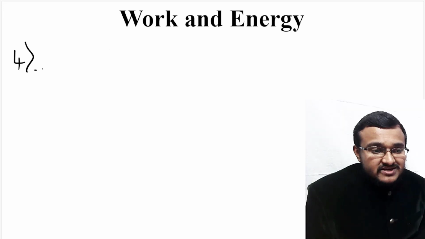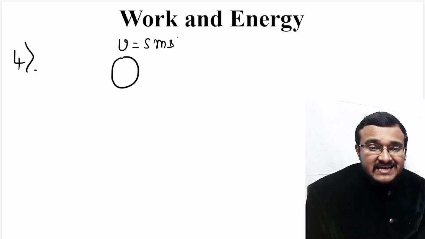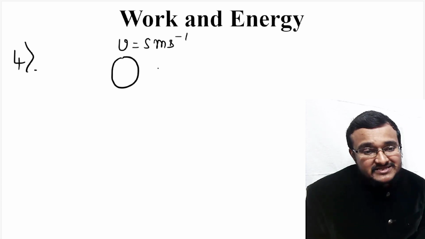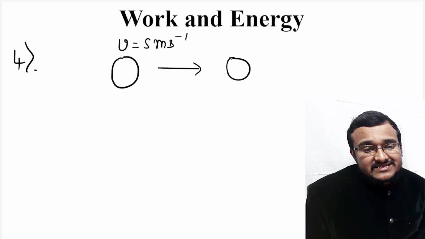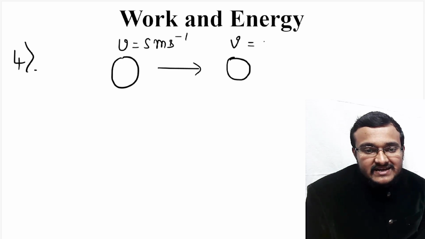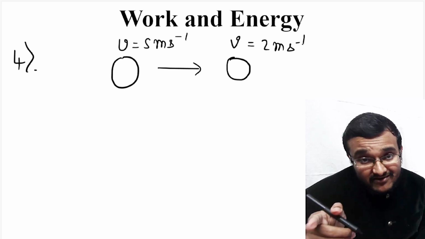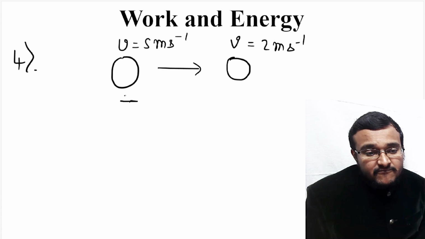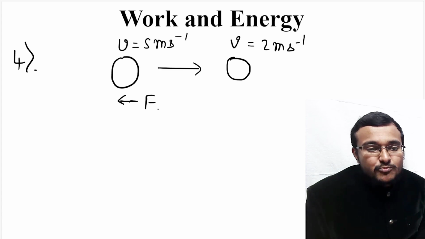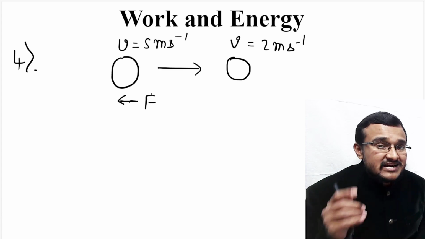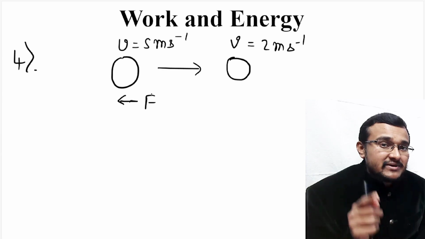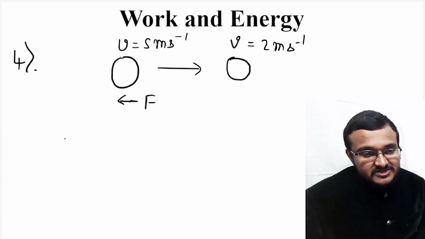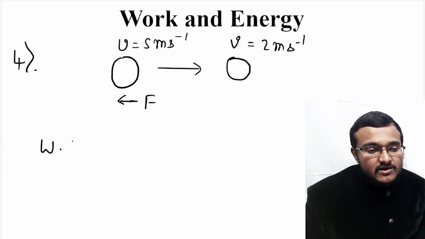Coming to the fourth question, here there is an object which has an initial speed of 5 meter per second. So u is equal to 5 meter per second, and this object is brought to a final speed v equal to 2 meter per second. So the speed has been reduced from 5 meter per second to 2 meter per second. That means the force applied on this object is in the opposite direction to the motion, so work done is happening negatively on this object. You have to calculate that work done.